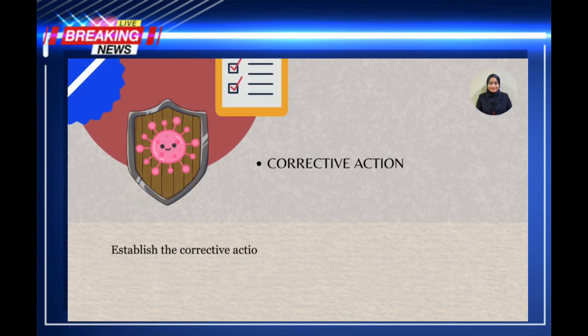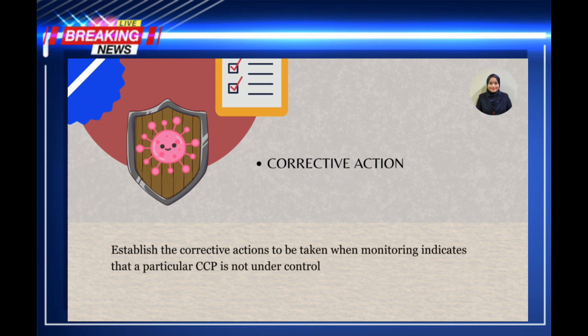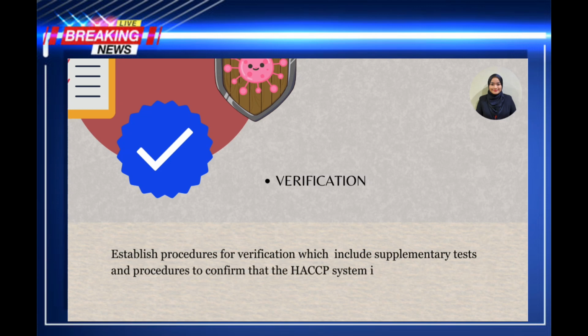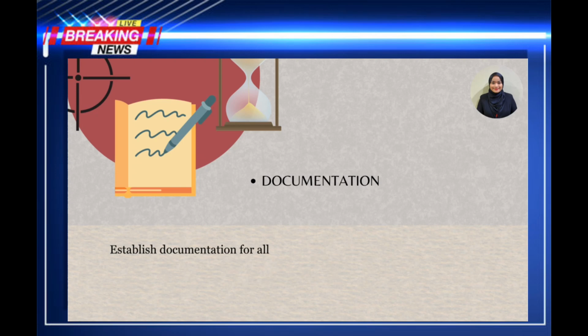Corrective action: establish the corrective actions to be taken when monitoring indicates that a particular CCP is not under control. Verification: establish procedures for verification which include supplementary tests and procedures to confirm that the HACCP system is working effectively. Documentation: establish documentation for all procedures and records appropriate to these principles and their application.